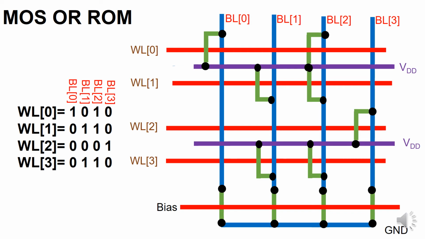The given picture shows the stick diagram of MOS OR ROM. The blue colored line represents metal 1 and the purple colored line represents metal 2. An important observation: it is purely based on NMOS logic. We are not using any PMOS transistor to implement MOS OR ROM.